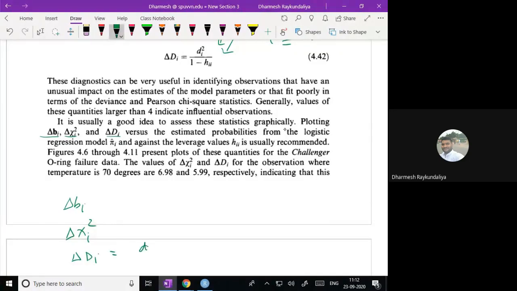So it is di upon square root of 1 minus hii. Is it? No, it is not the square root. It is simply 1 minus hii. Di square. Yes, di square, you're right.